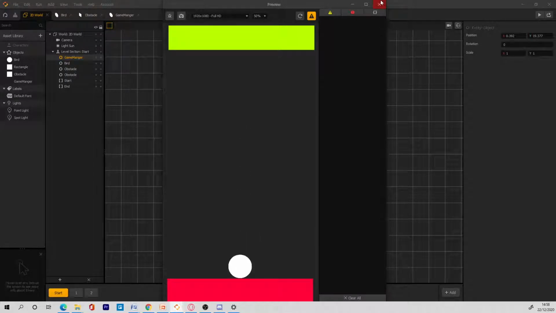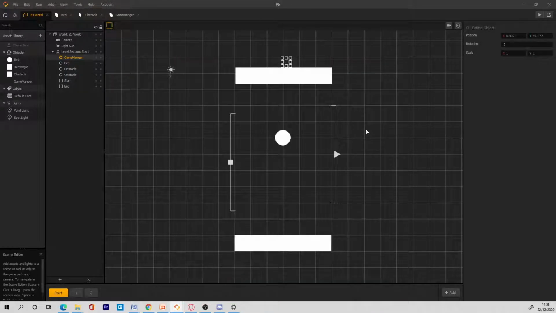So now let's do something quickly. Let's do the game over now. We are going to add movement to the bed. There are two things we can do in Flappy Bed: you can either add movement to the bed or add movement to the environment. Which one do you guys want to see? Should we add movement to the bed or to the environment? While you guys are thinking of that,